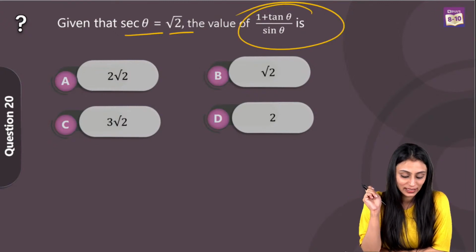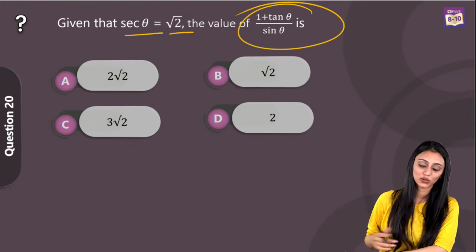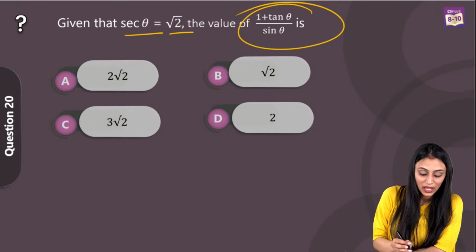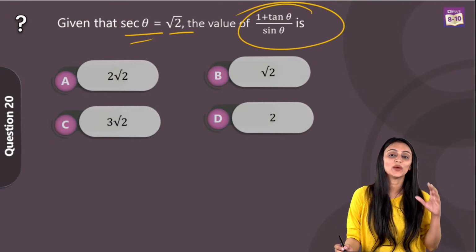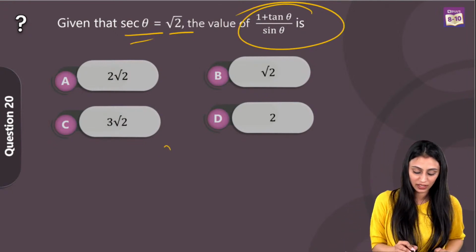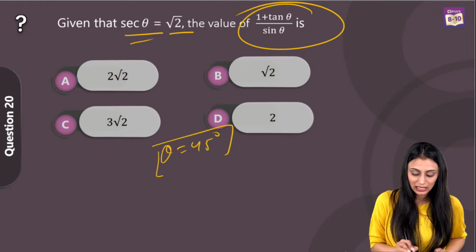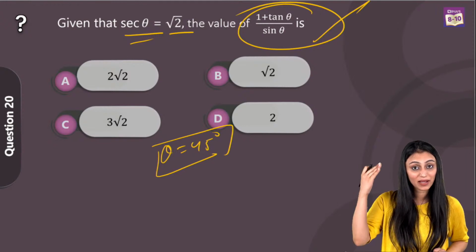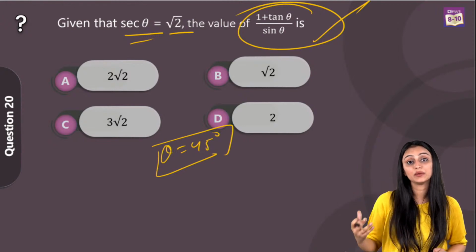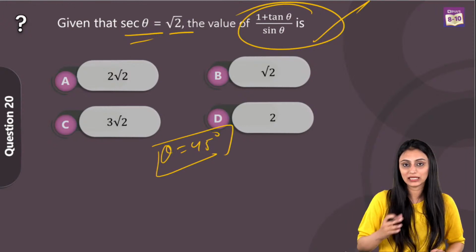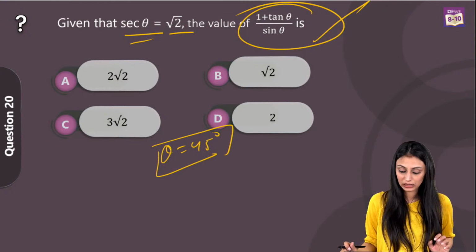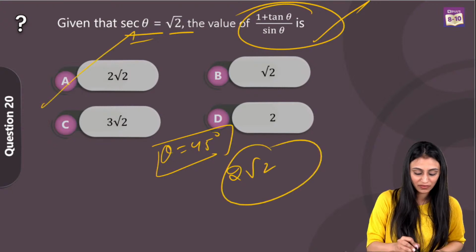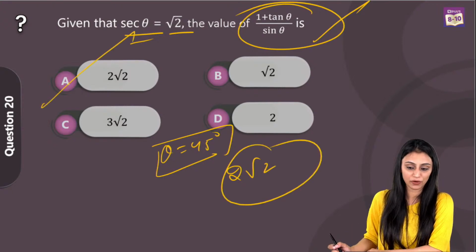So here you have sec theta as root 2, and you have to find out the value of 1 plus tan theta by sin theta. So we know that sec theta is root 2 when theta is 45 degrees, right? So we have the value of theta from here. Simply put it in this expression. So we have 1 plus tan 45 degree by sin 45 degree. You know the values of all these from the trigonometric table of specific angles. So from there you would get the value as 2 root 2. Once you simplify this, that's going to be option A for this.